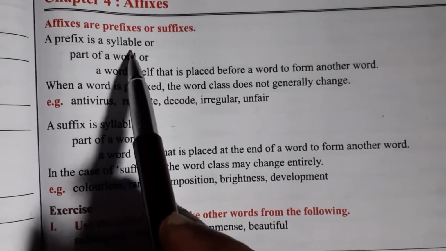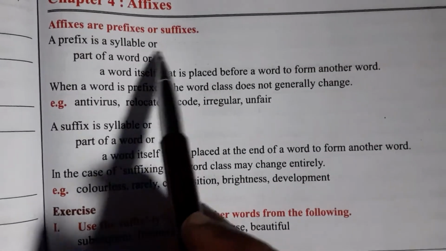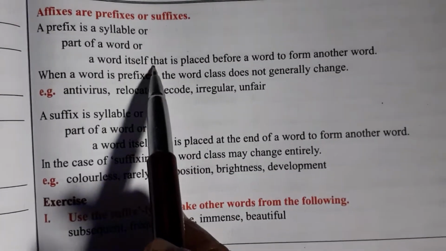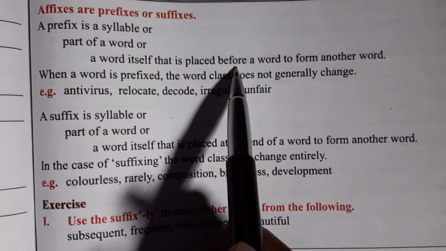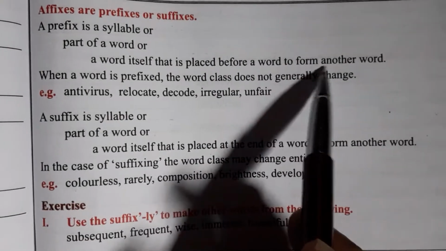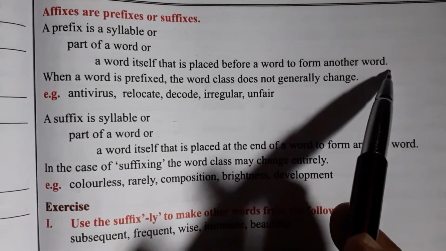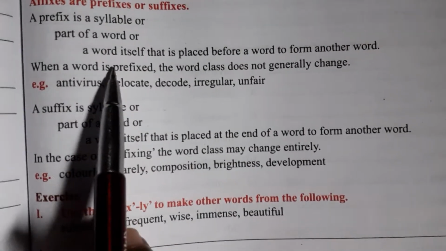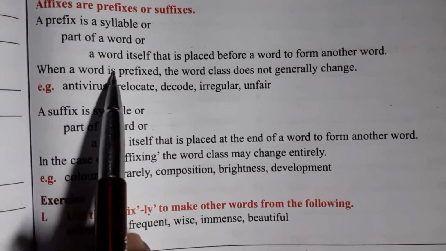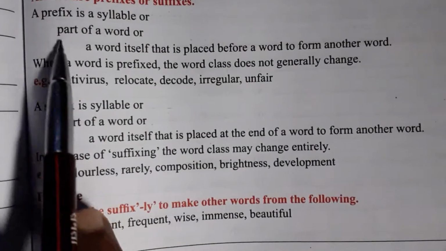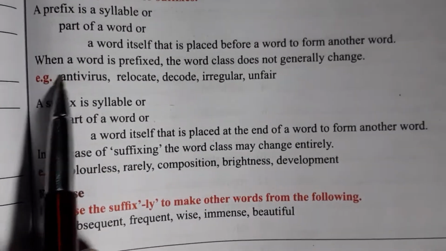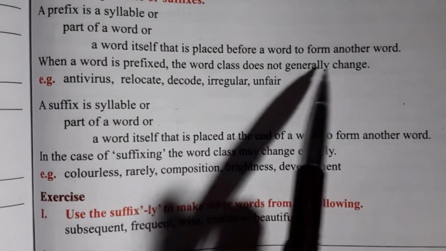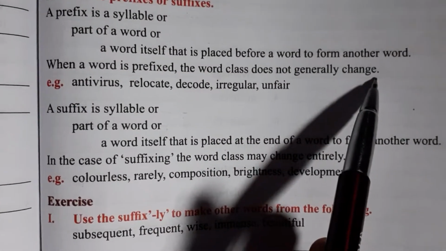A prefix is a syllable or part of a word, or a word itself, that is placed before a word to form another word. So when a part of a word is added before a word, it is called a prefix. When a word is prefixed, the word class does not generally change.